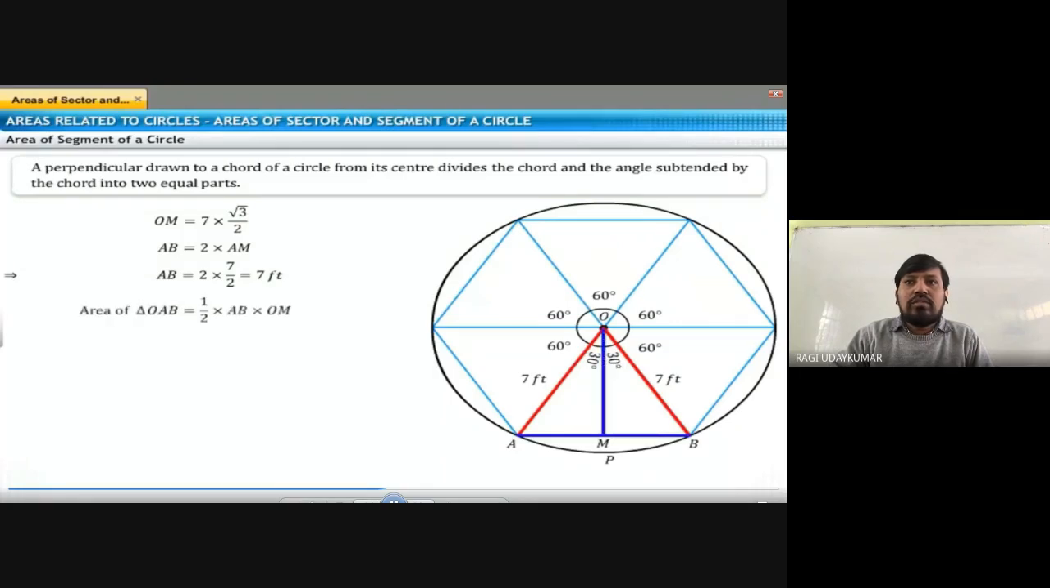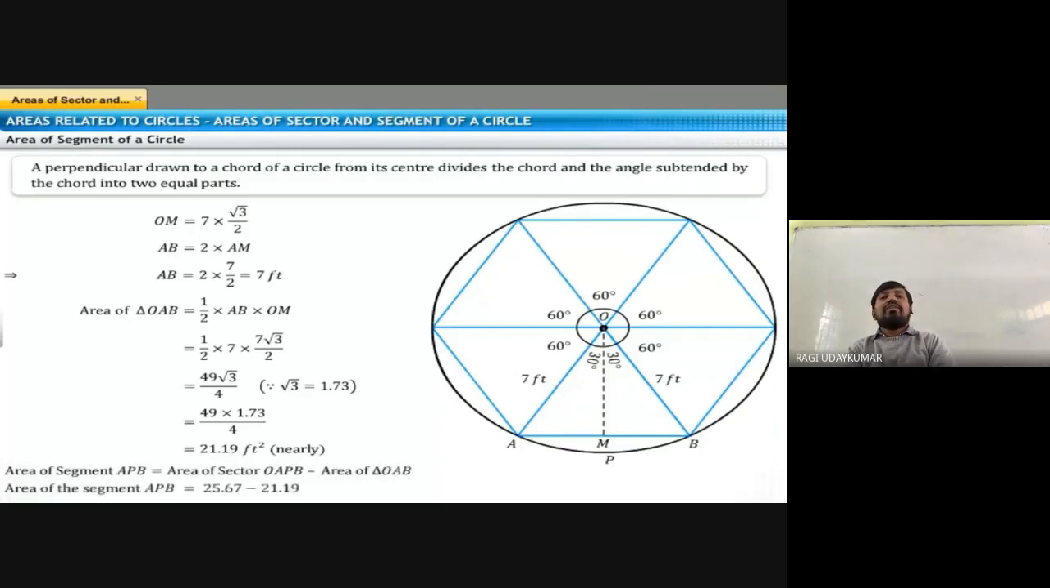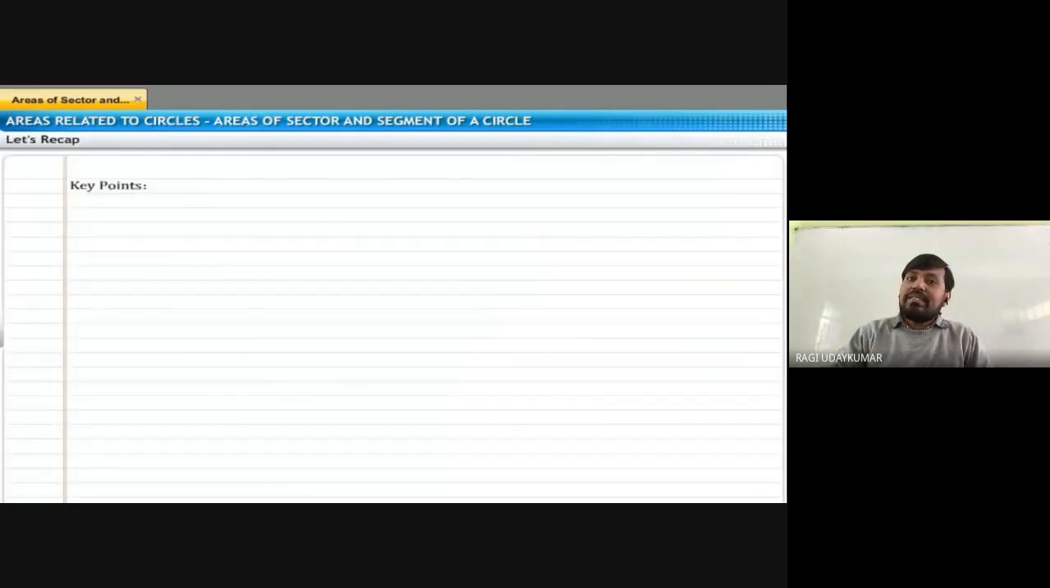AM is 7 by 2, half, so completely AB is 7. Or if the angle is different, you can use sine 30 degrees also to get the AM value. Then you need to find the area of the triangle. How do we find the area of the sector? We learned that. So area of the sector minus area of the triangle will give you the area of the segment.